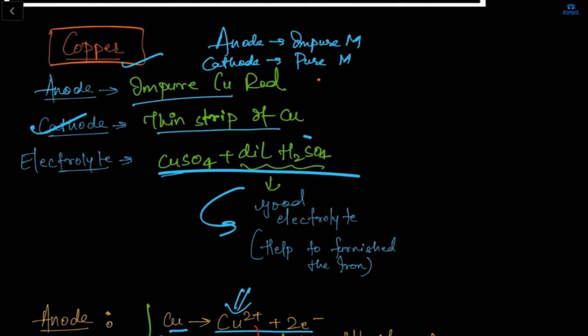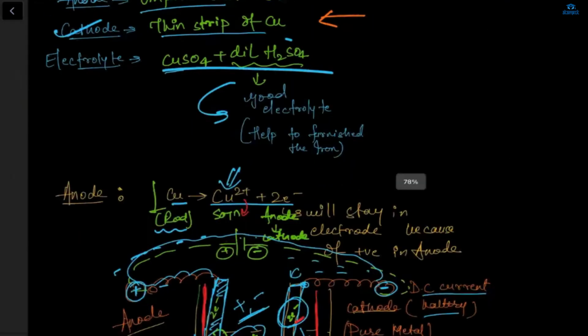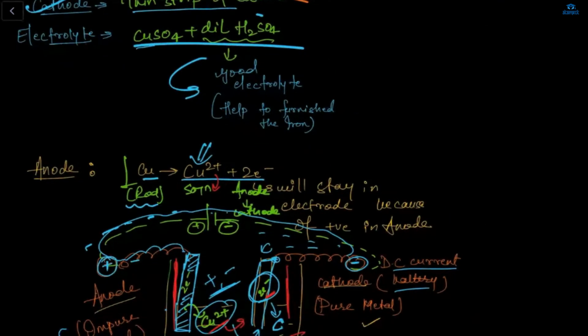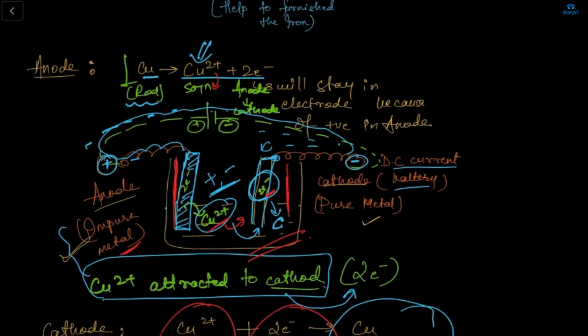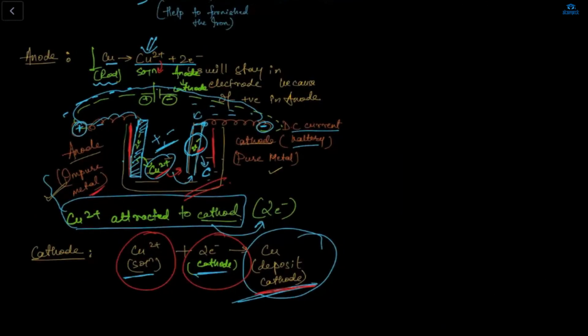See, anode, which is an impure, let's say copper rod. Cathode, which is a thin strip of copper, which is pure. Now, what will the electrolyte be? It will be CuSO4.